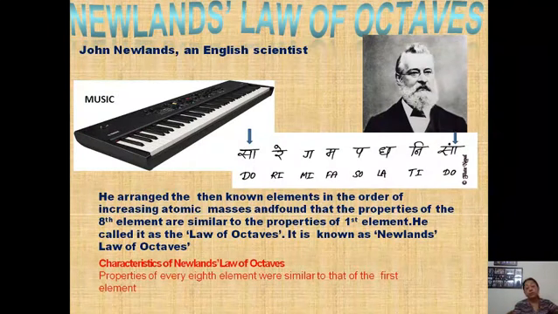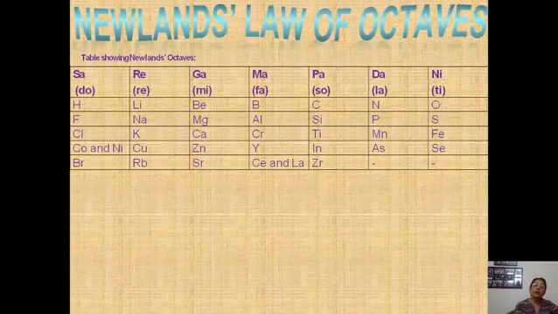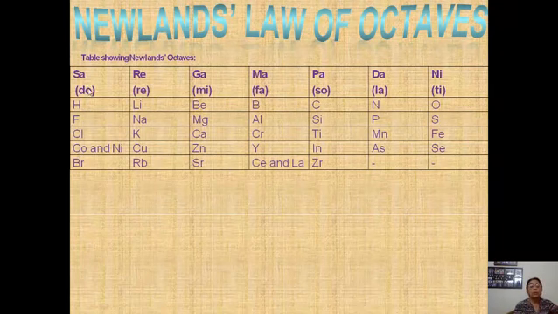So please remember that the properties of every 8th element were similar to that of the first element. Now I am going to show you Newlands' periodic classification table showing the octaves. I have also shown the 8 notes of music: sa, re, ga, ma, pa, dha, ni, sa, or do, re, mi, fa, so, la, ti.